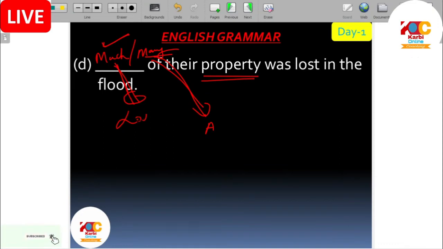So for quantity we cannot count the number, so we have to use lots of, plenty of, a huge of. These are similar words. But here much will come because property is an uncountable noun. So, much of the property was lost in the flood means what? Lots of property was lost in the flood.